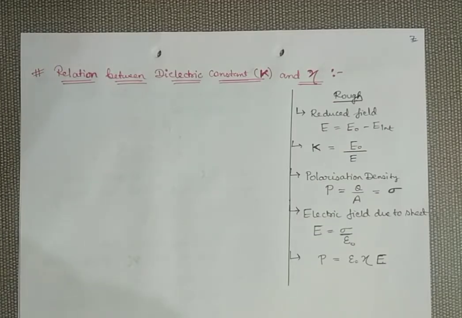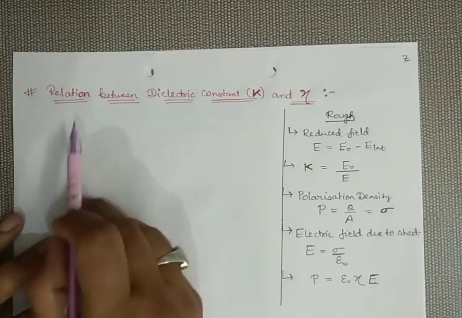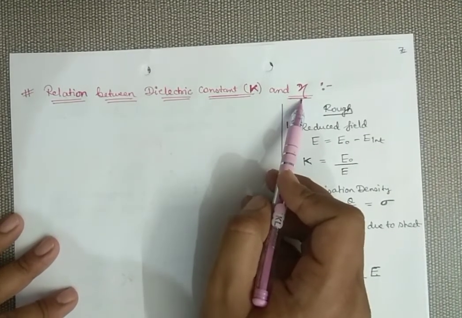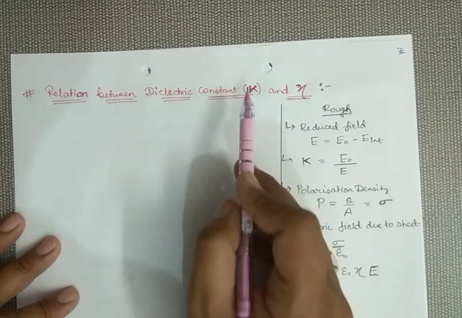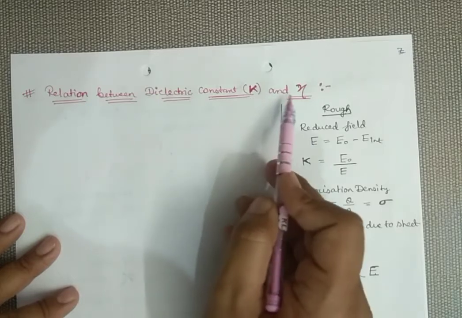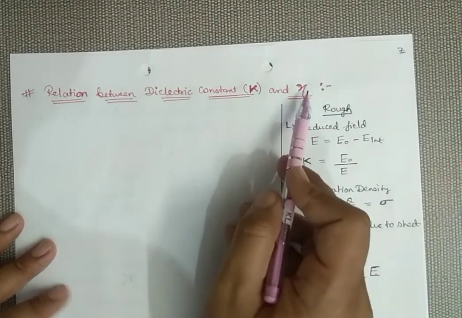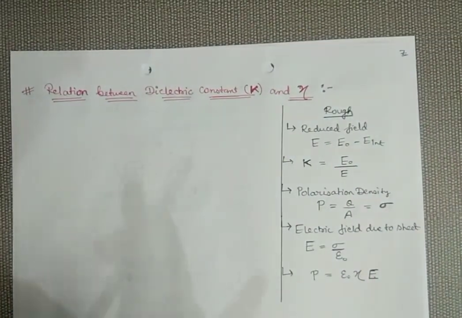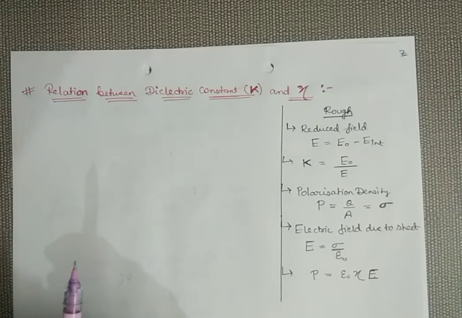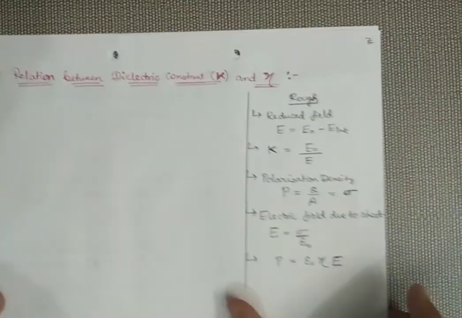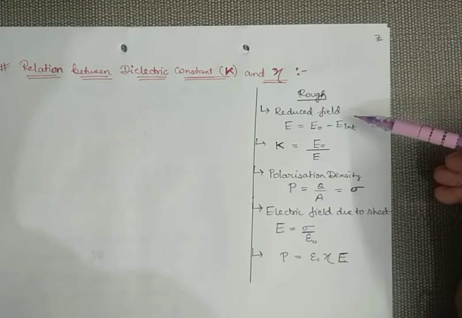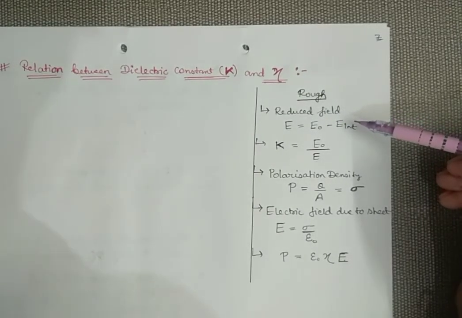This is the last relation in today's lecture, the relation between the dielectric constant K and susceptibility chi. So we have to establish a relation between this constant K and electric susceptibility chi. Before I begin, let's see what we have studied till now. Because we are going to use many relations, I have written all these relations here on the rough side. Just go through it. We have seen that because of polarization, and this is very important, your electric field is reduced.